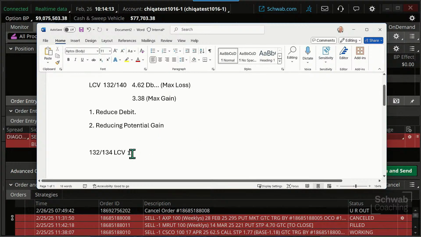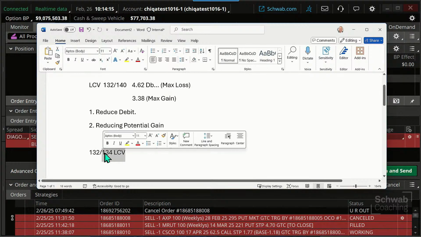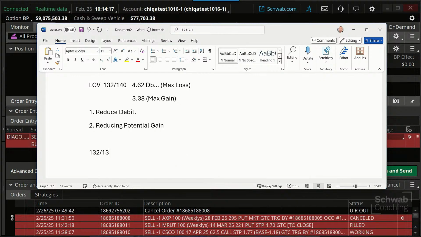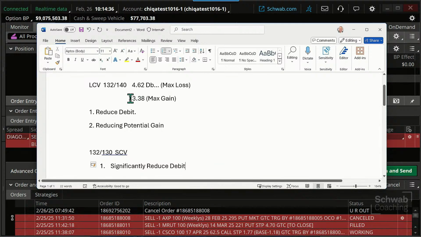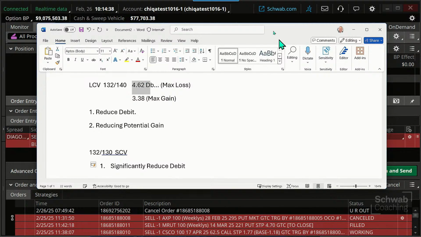If I were to shift this to a 132, 130 short call vertical, what are the consequences? One, we're going to significantly reduce the initial debit. So that initial debit was 462.